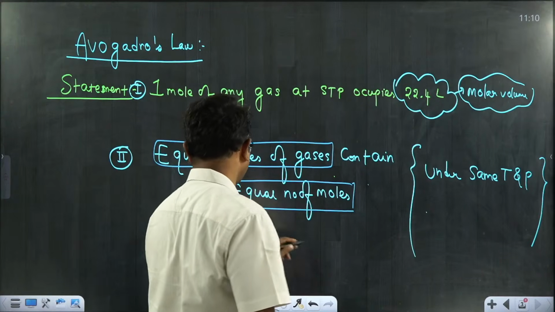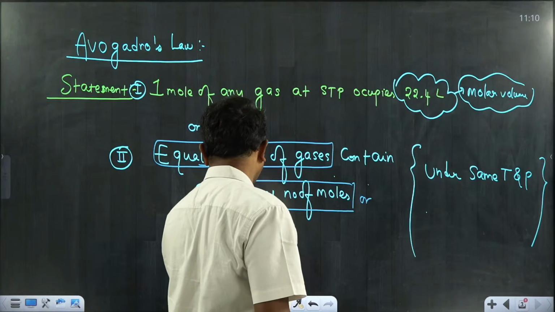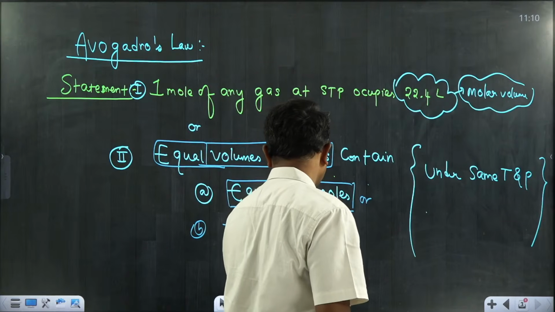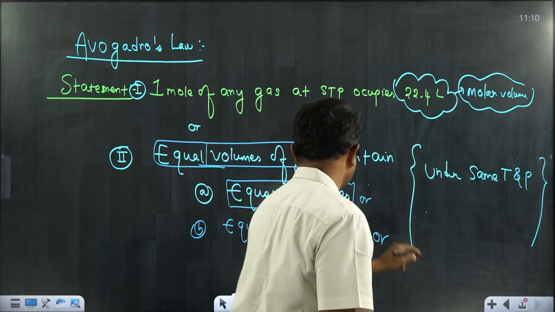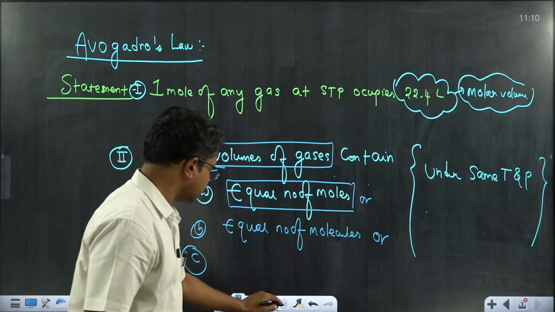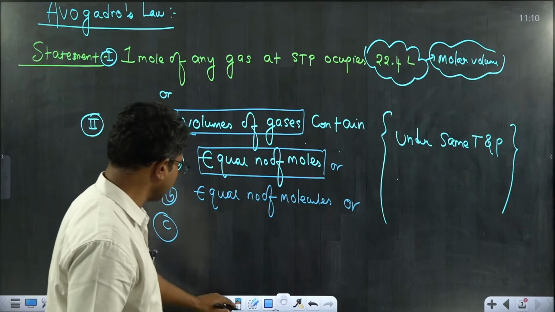And then the second one I am going to write: equal number of molecules. Or here I wanted to explain one more point, atomicity, after giving this statement.